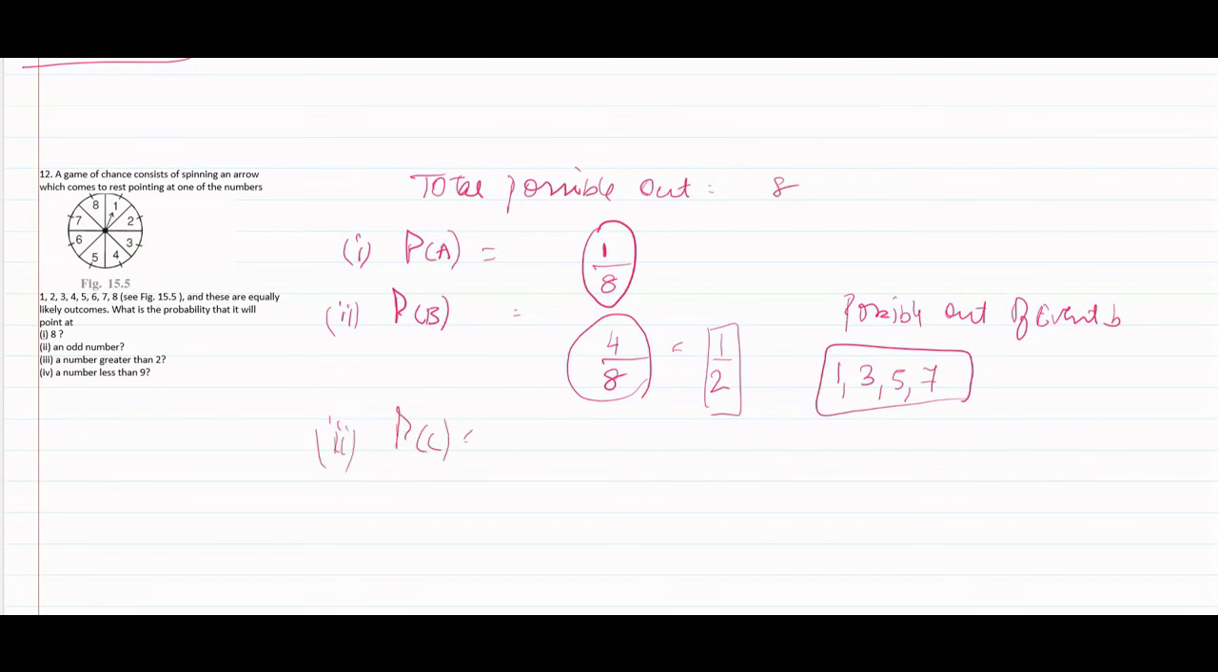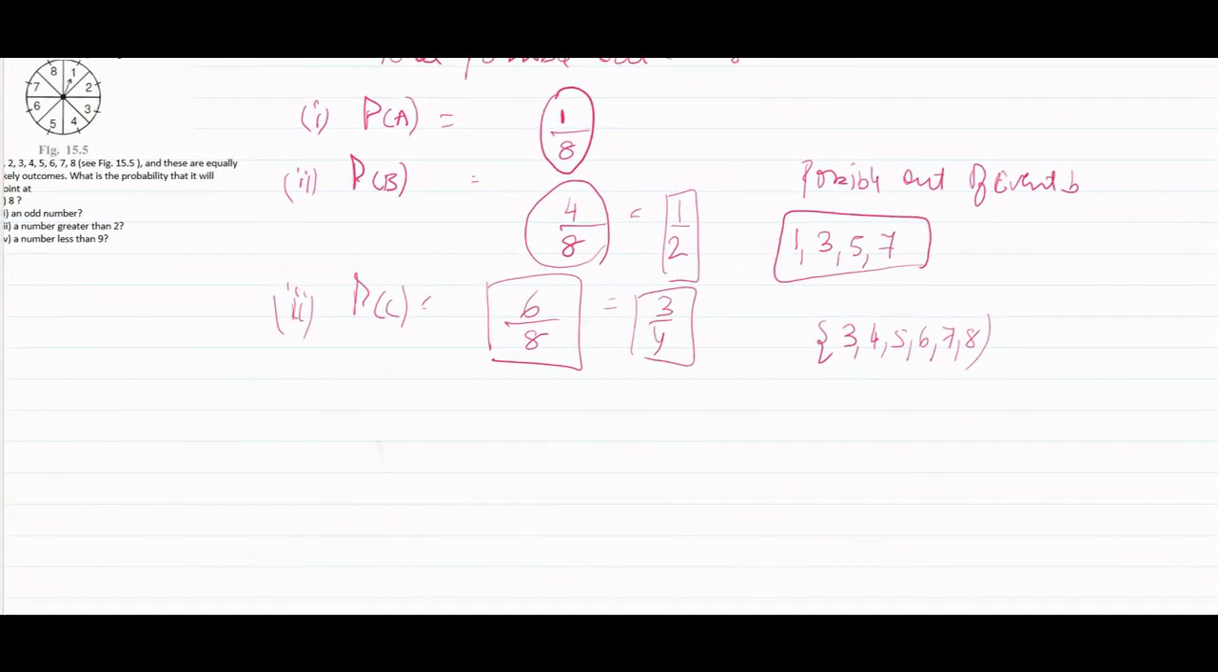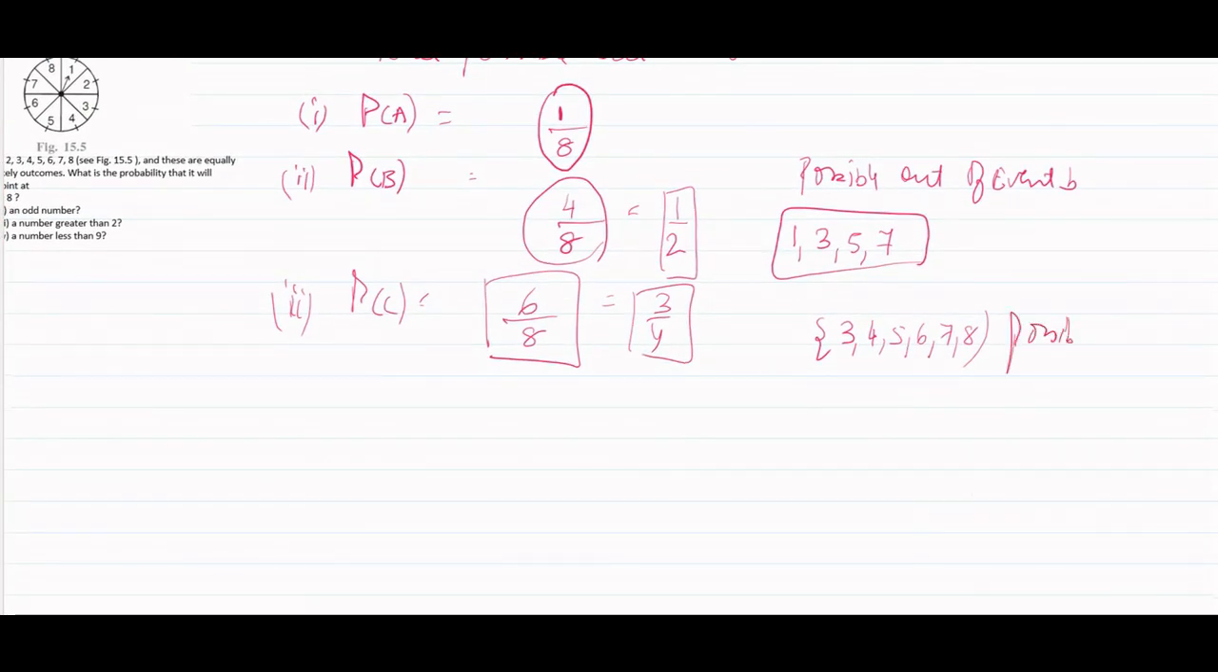Third one, we would take probability of event C, a number greater than 2. It is not given as greater than or equal to 2, so we would take the numbers greater than 2. They are 3, 4, 5, 6, 7, 8. So 6 numbers. Total possible outcomes are given as 8. So it would be 6 by 8, and we would reduce it to 3 by 4. These are possible outcomes of event C.